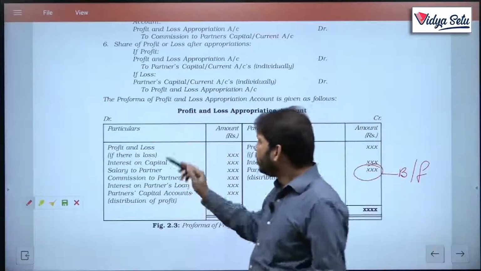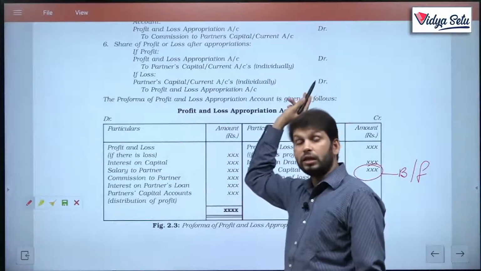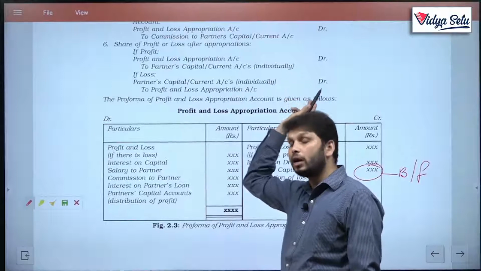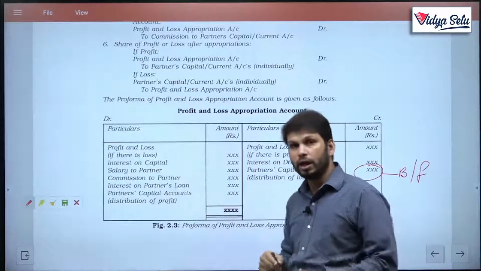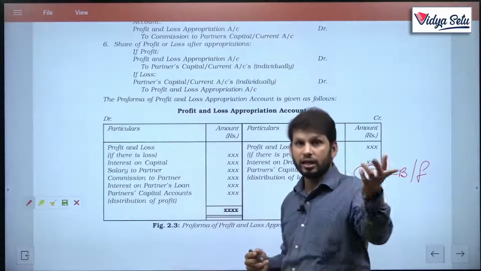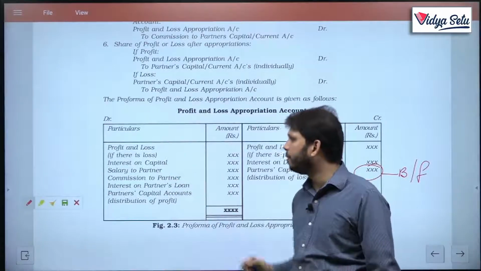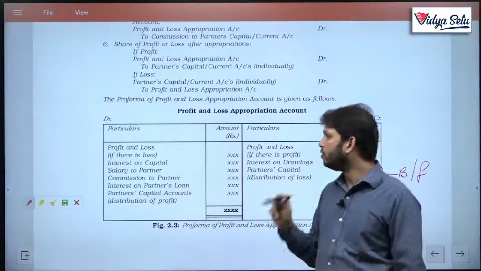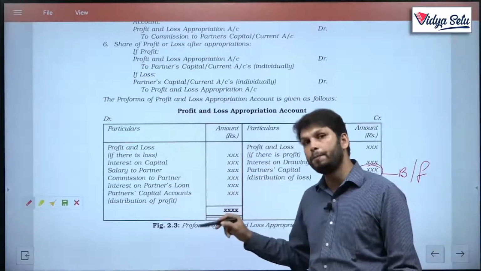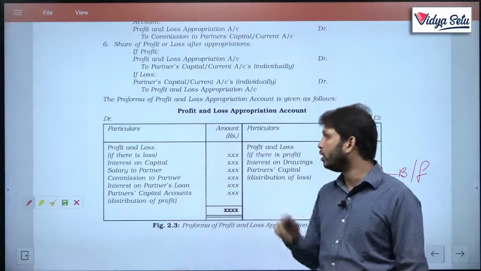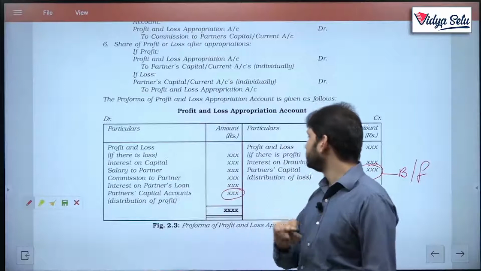Now, if there is no net profit and there is a net loss in the P&L account, the loss will be brought down here. Interest on capital will be a loss for the firm, therefore profit for the partner. Salary to partner is also a loss, commission to partner is also a loss, an expense to the firm. Interest on partner's loan, again this loan is given by the partner to the firm, so interest on it will also be a loss, and again this will be a balancing figure.